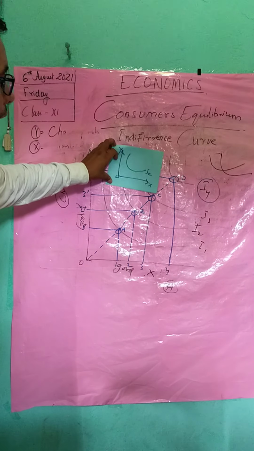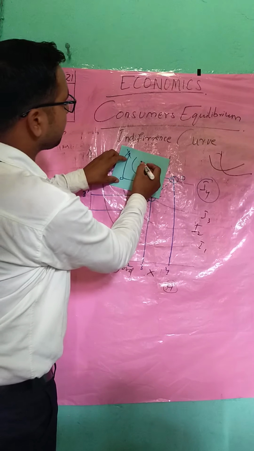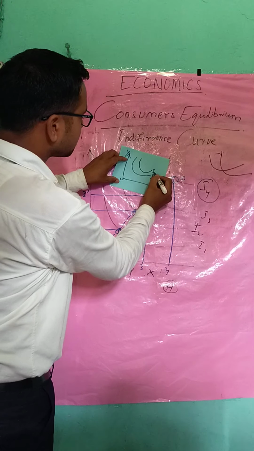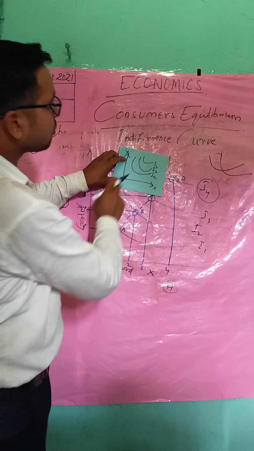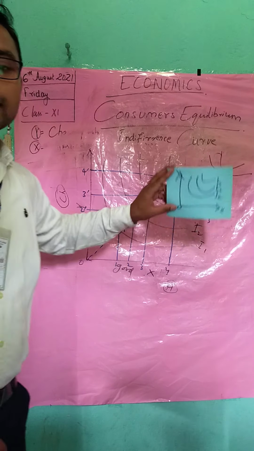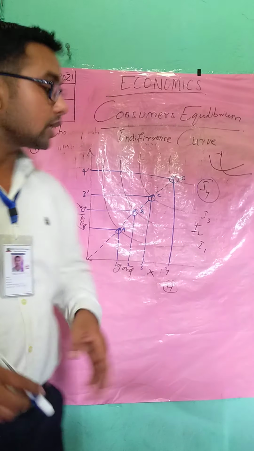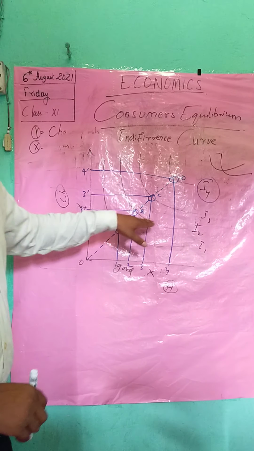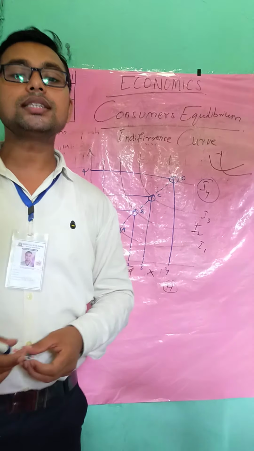Now the same indifference curves, if you plot I2, I3, the more number of indifference curves will explain the indifference map. So when more than one indifference curve is there, we call it an indifference map. So students, we all learned about consumer equilibrium with the help of the indifference curve approach.